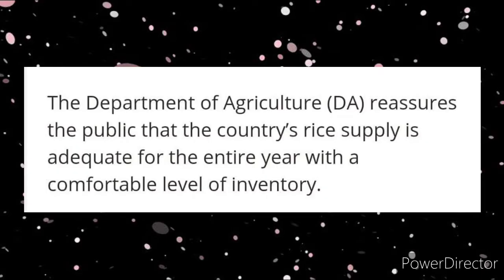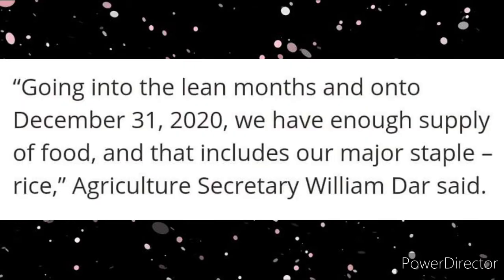So, for us to have information about supply and demand in our country, I have some news. The Department of Agriculture reassures the public that the country's rice supply is adequate for the entire year with a comfortable level of inventory. "Going into the lean months and on to December 31, 2020, we have enough supply of food, and that includes our major staple rice," Agriculture Secretary William Dar said.